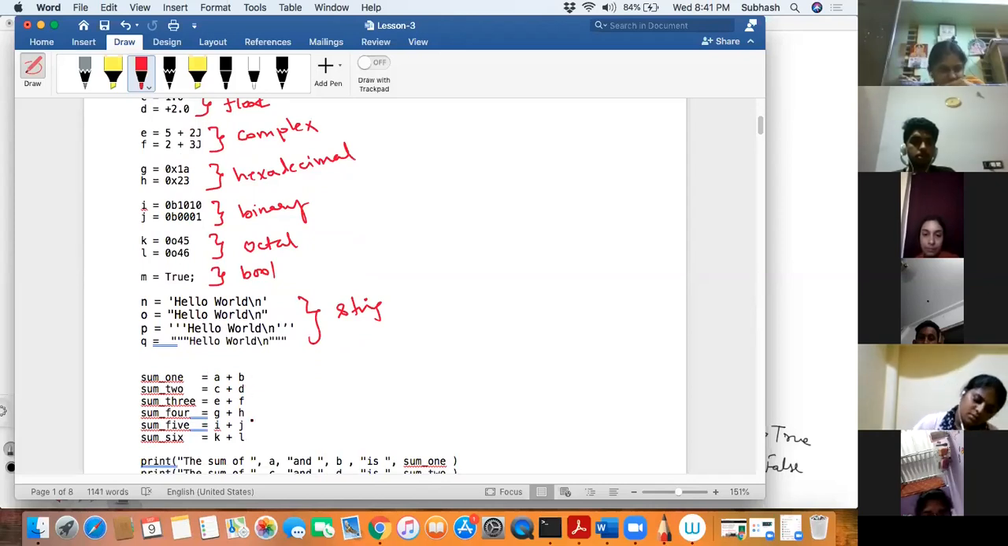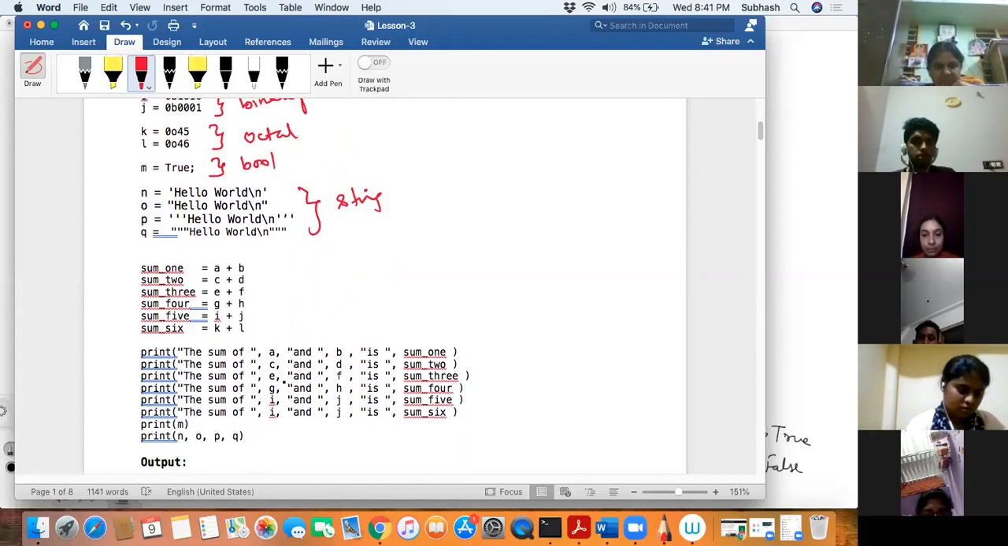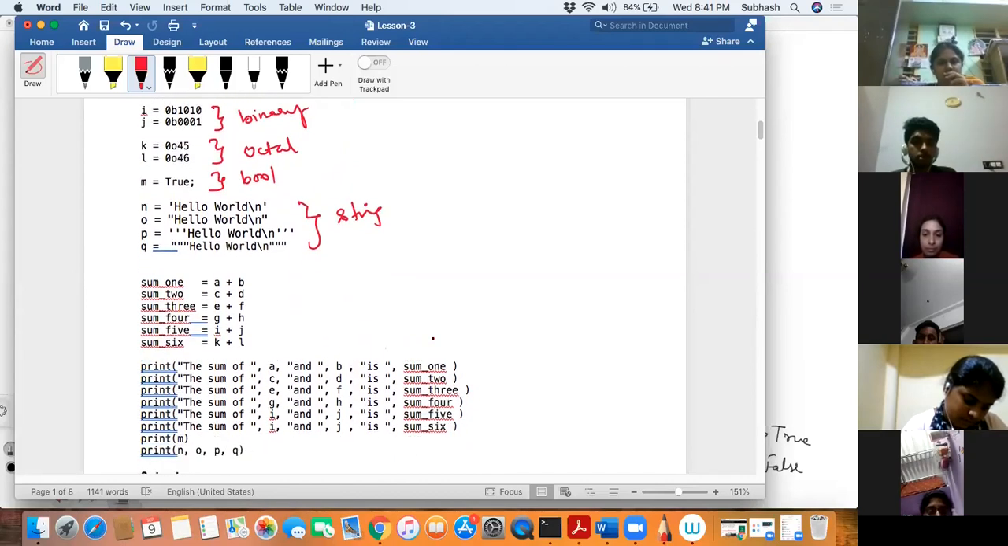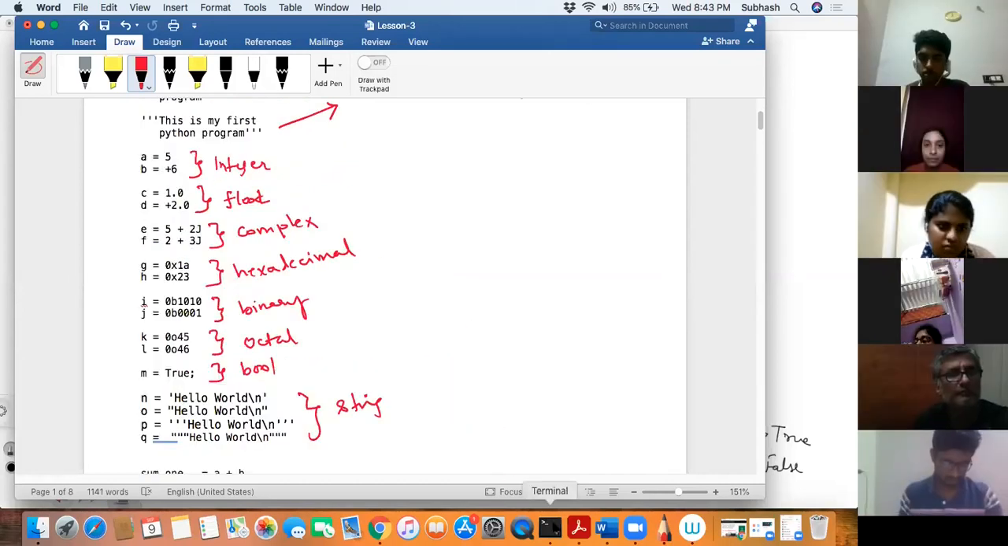Am I adding all this? Correct? Can you guess what is the output of this program now? Just see the program and tell me the output. Don't type or anything, just see this program, and the material is given with you. Can you tell me the output of this program so that we can cross verify later? Okay, I'll run this code for you guys.